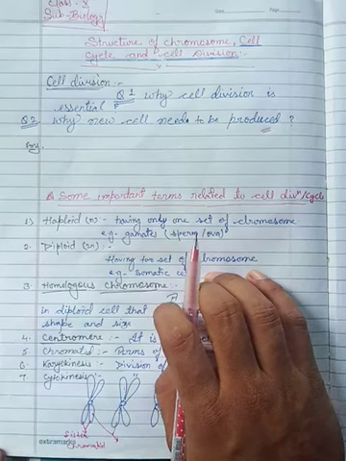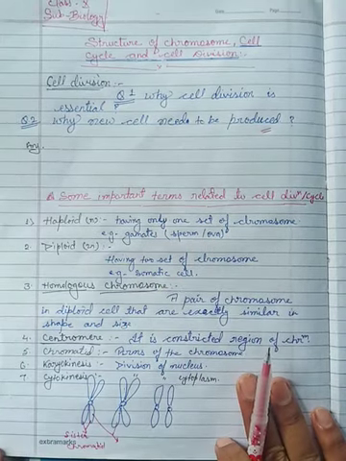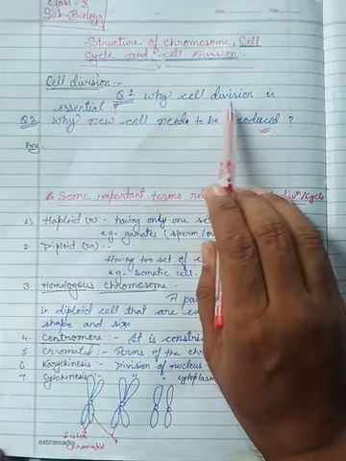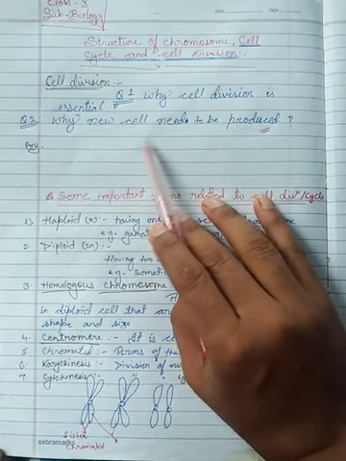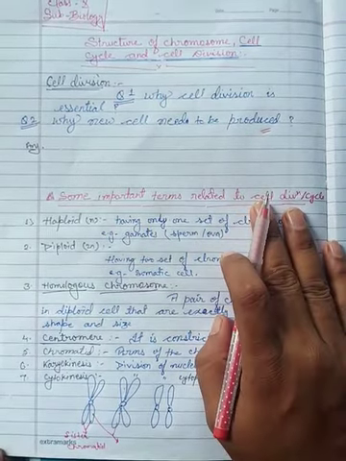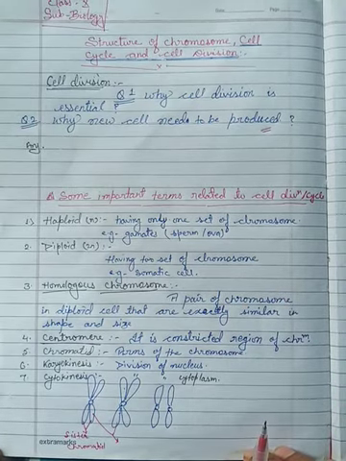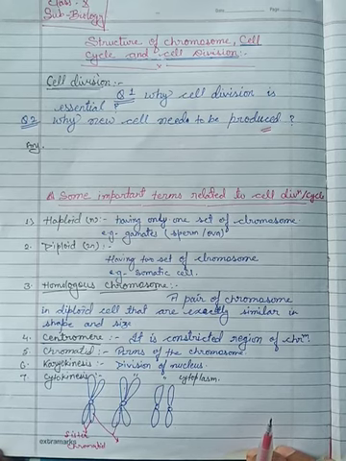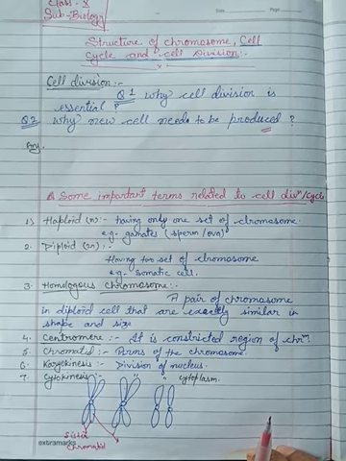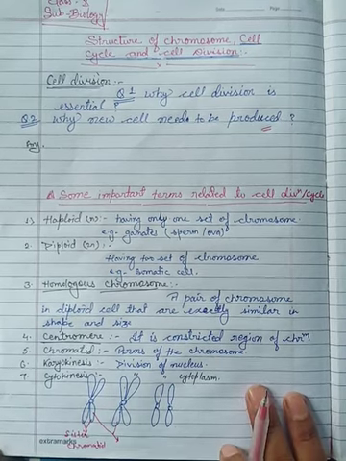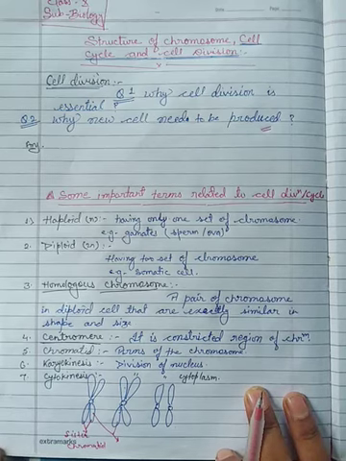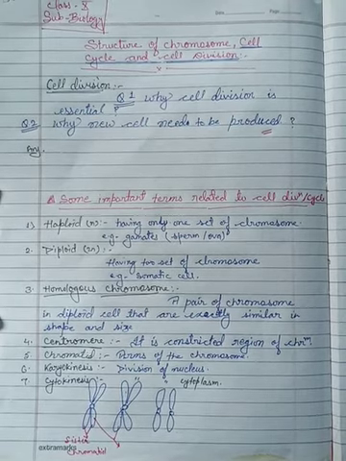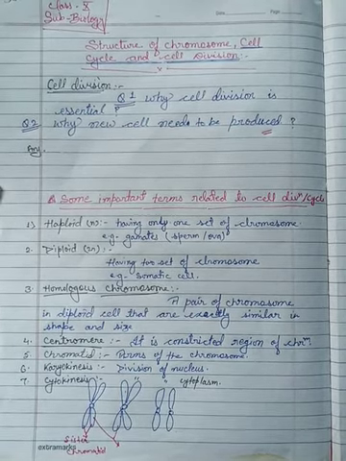Now here we will discuss only the cell cycle. Before discussing this chapter, I have some questions for you: why is cell division essential and why do new cells need to be produced? You can pause this video and think about it for a couple of minutes. If you got some points related to cell division, then it's good. Otherwise, I will explain right here, right now, why cell division is essential and why new cells need to be produced. I hope you all did it.